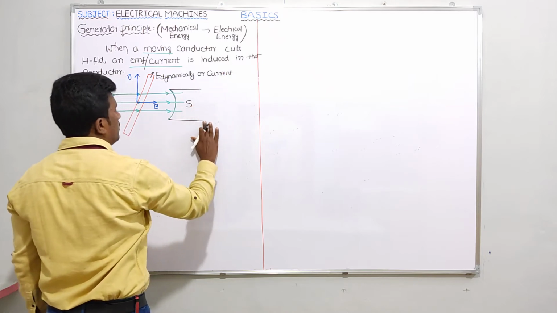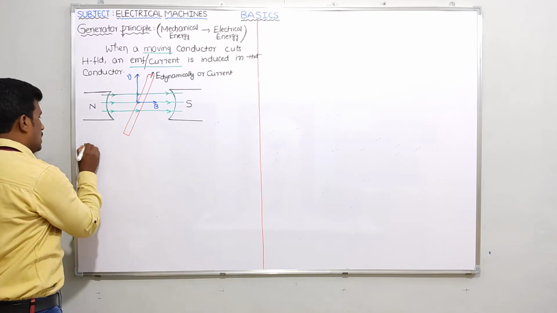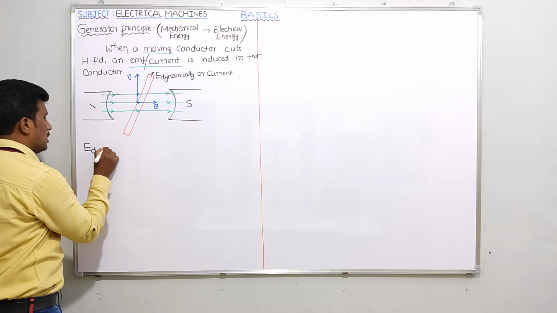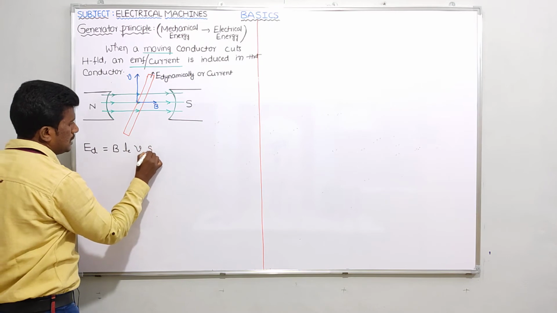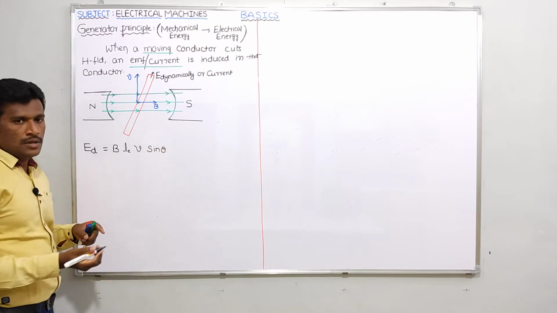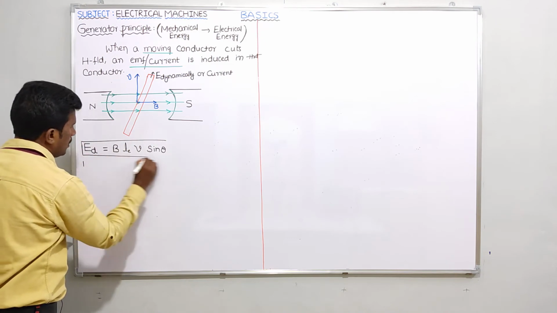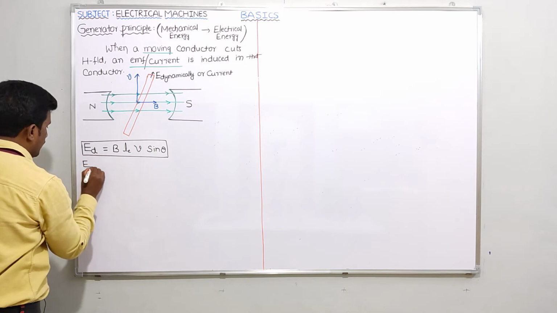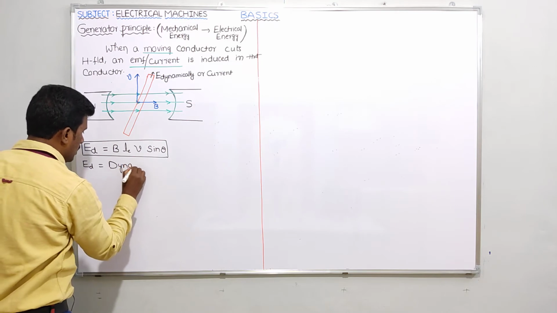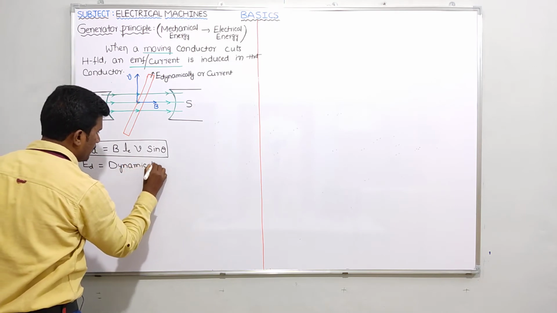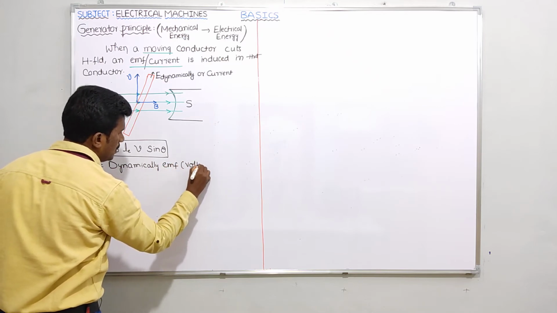Now let me write the formula for that dynamic EMF. E_d, dynamic EMF, equals what? Very simple: B L V sin theta. So please tell me, guys, what is E_d? This is the formula for dynamic EMF. E_d means dynamic EMF, in volts. I have taken the units for E_d as volts.